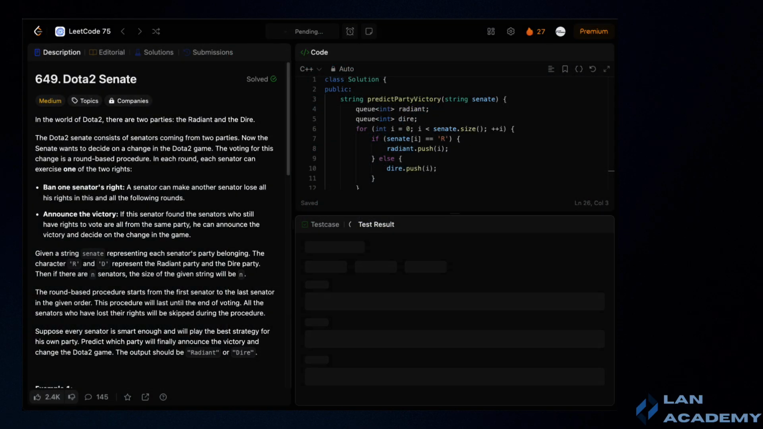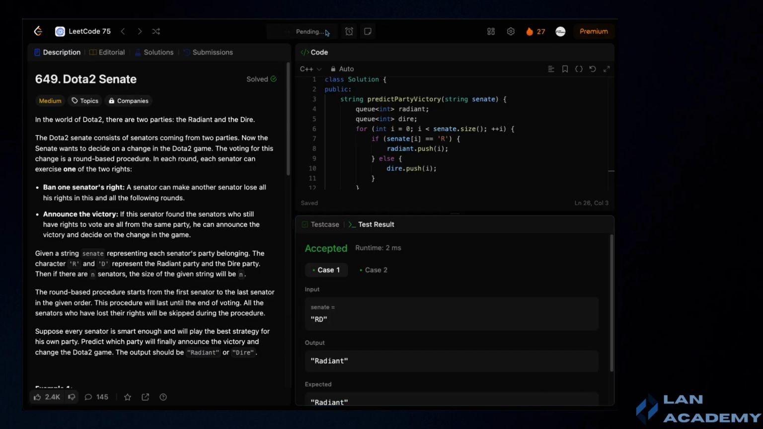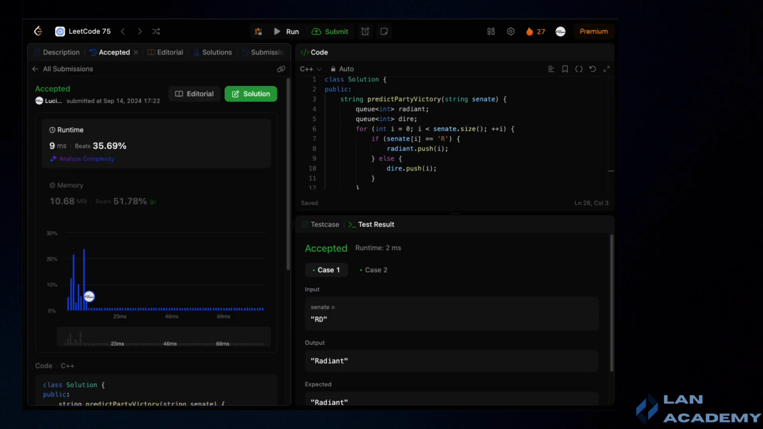Now, let's test this code to ensure it works as expected before submitting it. Remember to explore different algorithms and implementations to potentially find a more efficient solution.